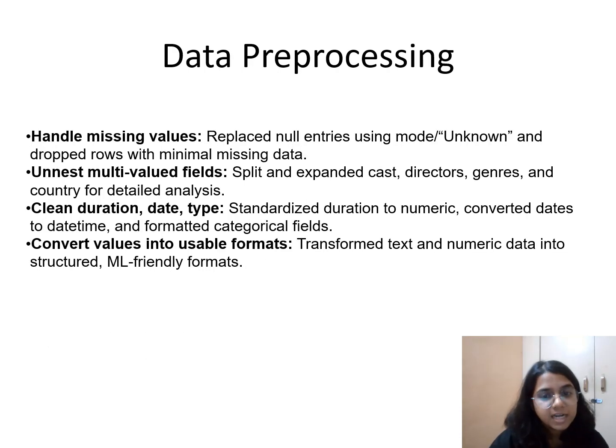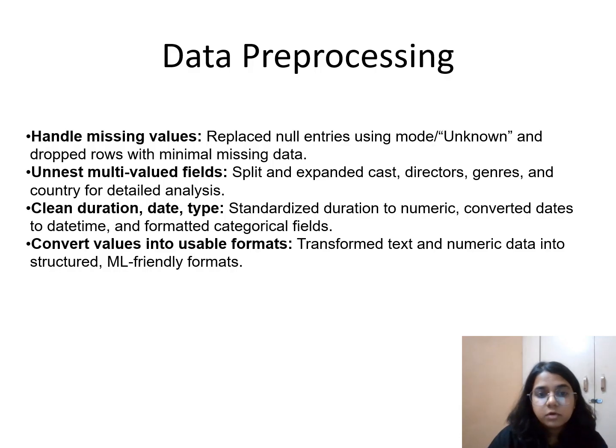First we will talk about data pre-processing. In this step I cleaned the dataset, filling missing values in the director column, cast column, and country column. I also standardized duration: movies in minutes, shows in seasons. I also converted date added into datetime and extracted year, month, and day from it.